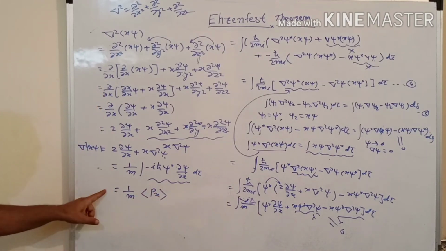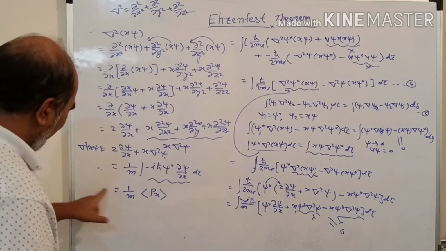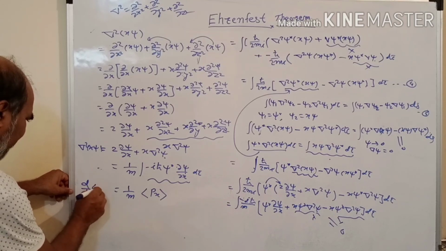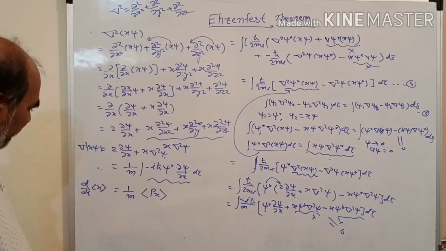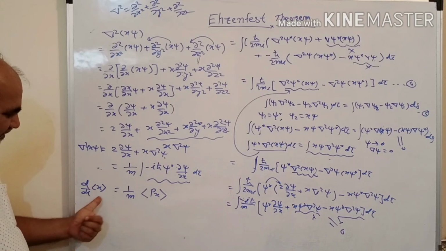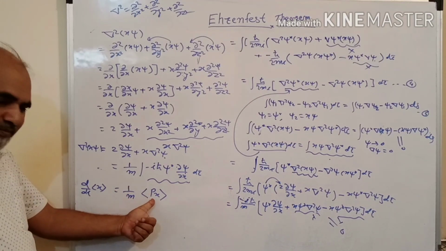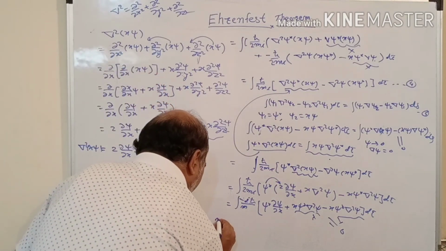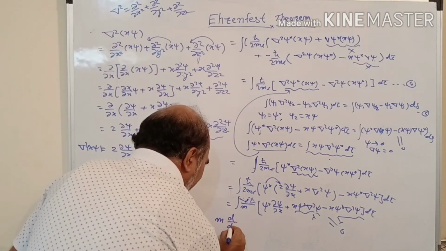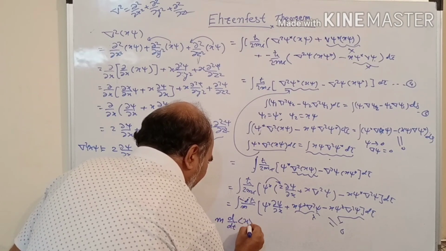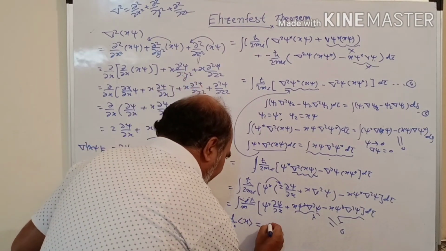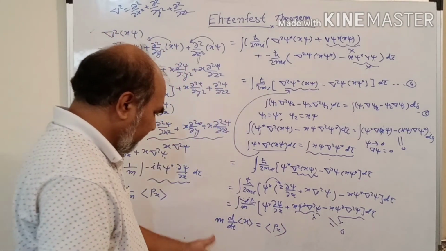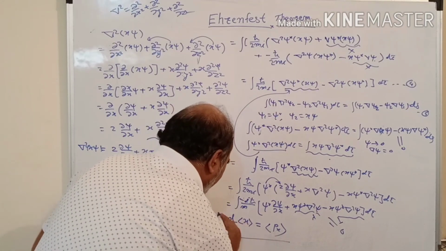Therefore, where did we start? On this side we have d by dt of the expectation value of x, and therefore the rate of change of the expectation value of x is equal to 1 upon m times the expectation value of momentum. Hence m d by dt of the expectation value of x is equal to the expectation value of px.